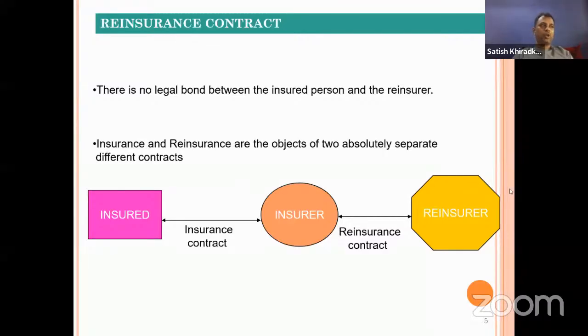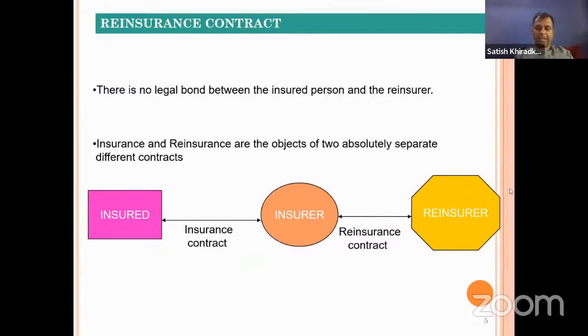As per the cut-through clause, if there is insolvency of the insurer, then only can the insured directly claim his losses from the reinsurer. That is a cut-through clause. And if they ask you in which situation, you can write insolvency. And if they ask you the clause, then that is the cut-through clause.